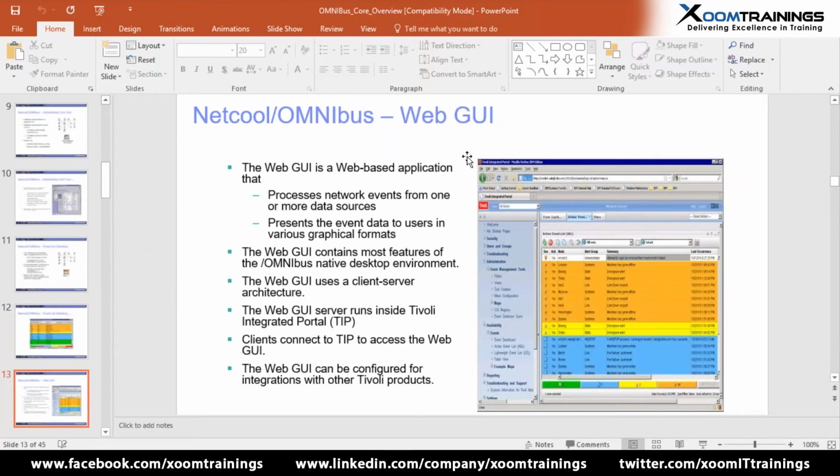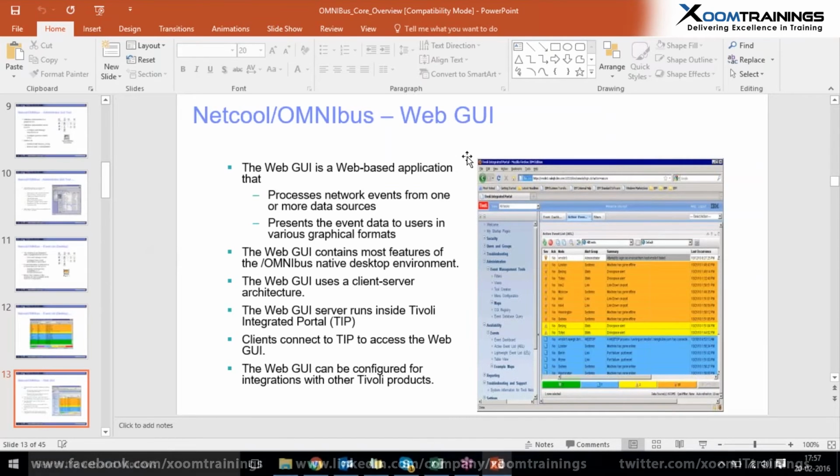Okay, and the final one is the WebGUI. This WebGUI is integrated with our Omnibus to get all the Omnibus events in a browser. In the browser we can easily identify this event list using one single URL, and also we can run it inside Tivoli Integrated Portal, TIP. Clients can connect to this TIP and access the GUI, and the WebGUI can be configured for integrating with other Tivoli products like ITM and Impact and several products.